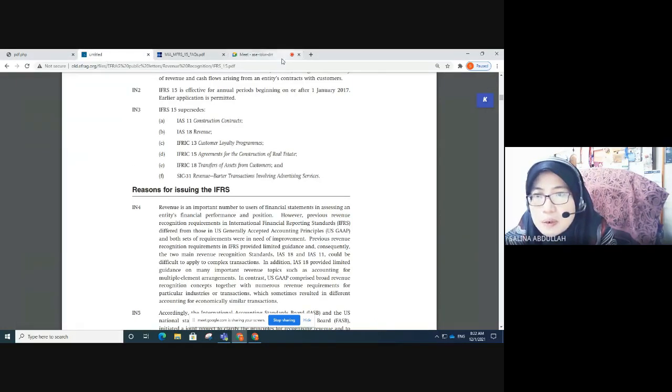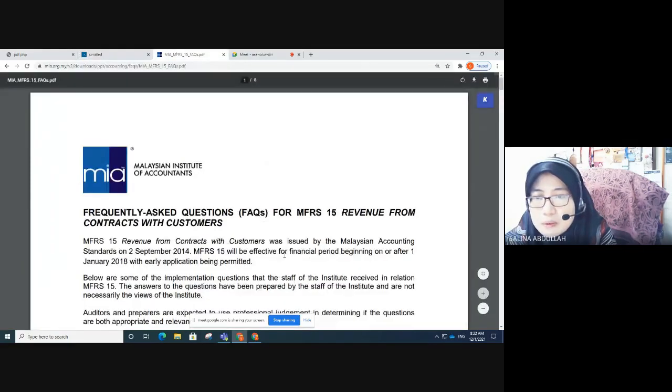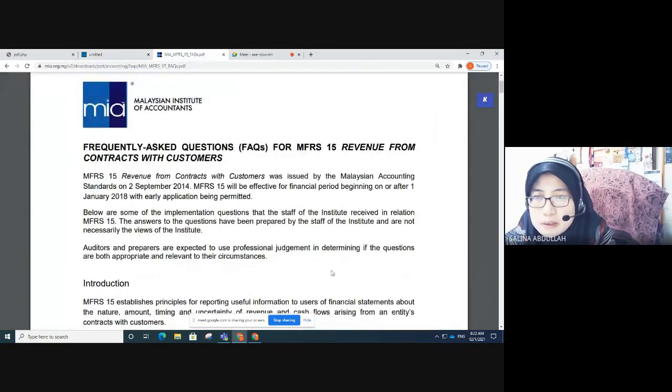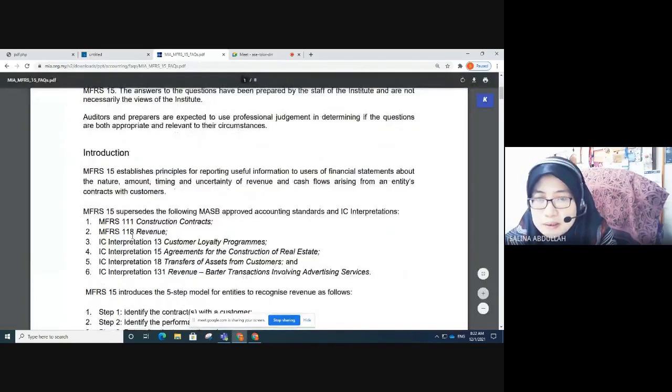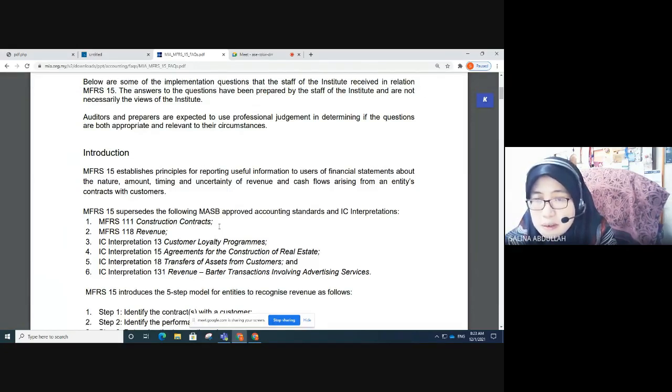Okay, so I would like to share with you some information related to MFRS 15. MFRS 15 supersedes or replaces the following MASB approved accounting standards and IC interpretations. Number one, MFRS 111, Construction Contracts. I taught this standard before in FAR 430.